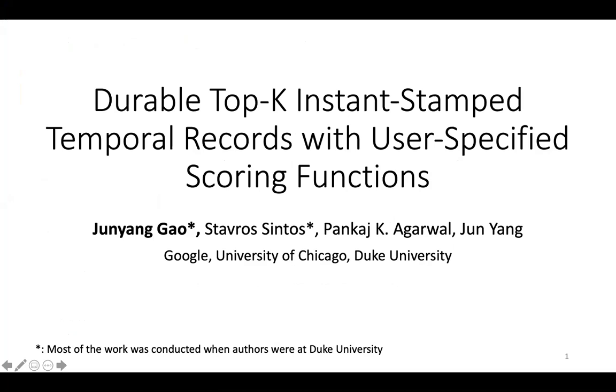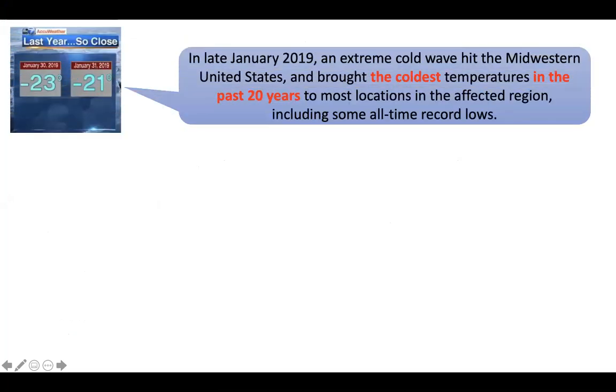Before I dive into the problem, let's first see a few headline statements from the media in our daily life. For example, in late January 2019, an extreme cold wave hit the Midwestern United States and brought the coldest temperatures in the past 20 years to most locations in the affected region, including some all-time record lows.